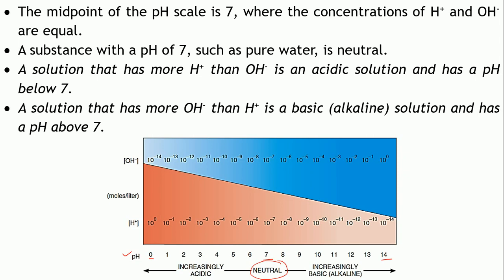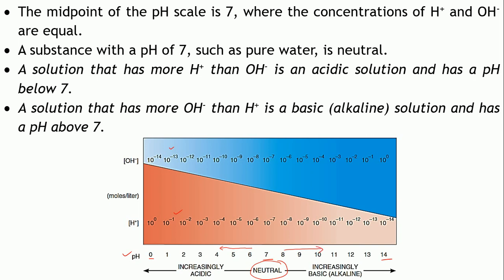As we have seen, any pH below 7 indicates that it is acidic in nature. Why? Because H plus ion concentration is going on increasing, or you can express it as the OH minus concentration also going on decreasing. On the other hand, if you shift to the other side, that is if the pH is more than 7, what does it indicate?